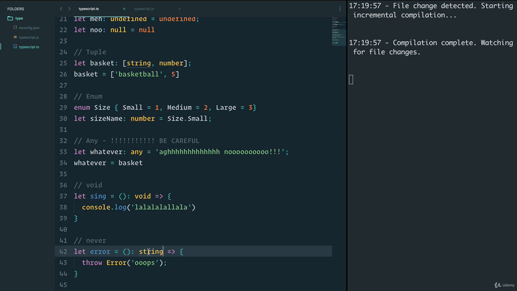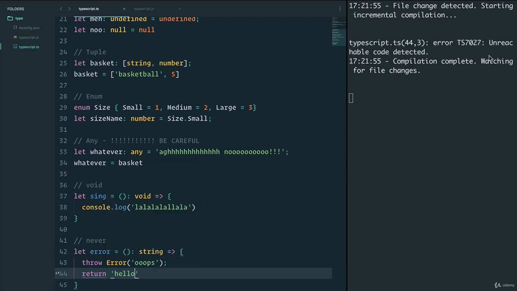Never type actually tests two things. One is that a function never returns. And the other one is that a variable under some sort of a type guard is never true. For example, in our case, when we throw an error, TypeScript infers the never type because the function neither has a return type nor a reachable endpoint. So this works. And if I do return hello and I save, I get an error. We get an unreachable code error.